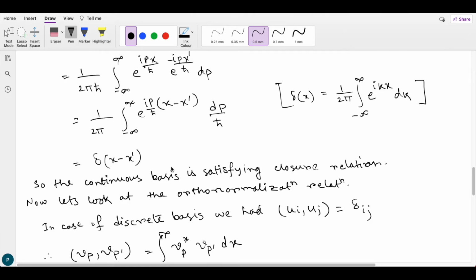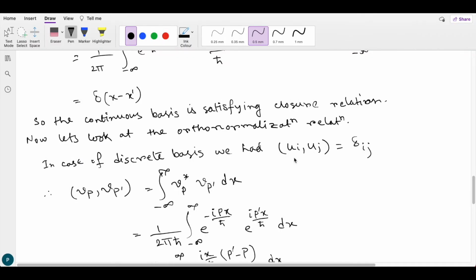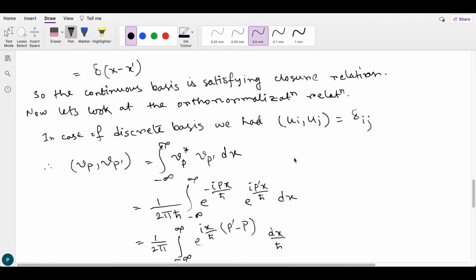Now let's look at the orthonormalization relation. In case of a discrete basis, we had the scalar product of u_i with u_j as delta_ij, which is the Kronecker delta function. Similarly, let's compute the scalar product of v_p with v_p prime.